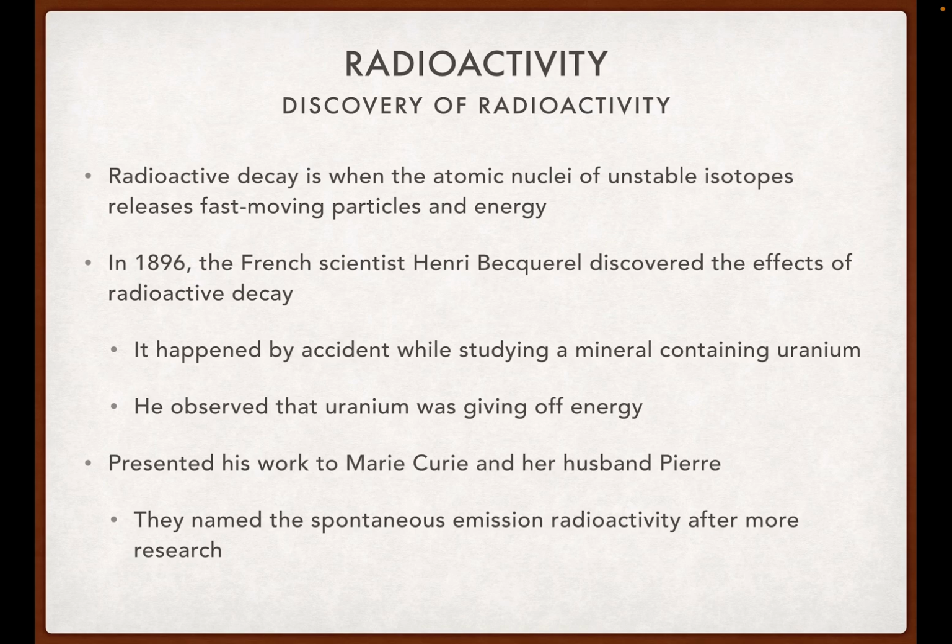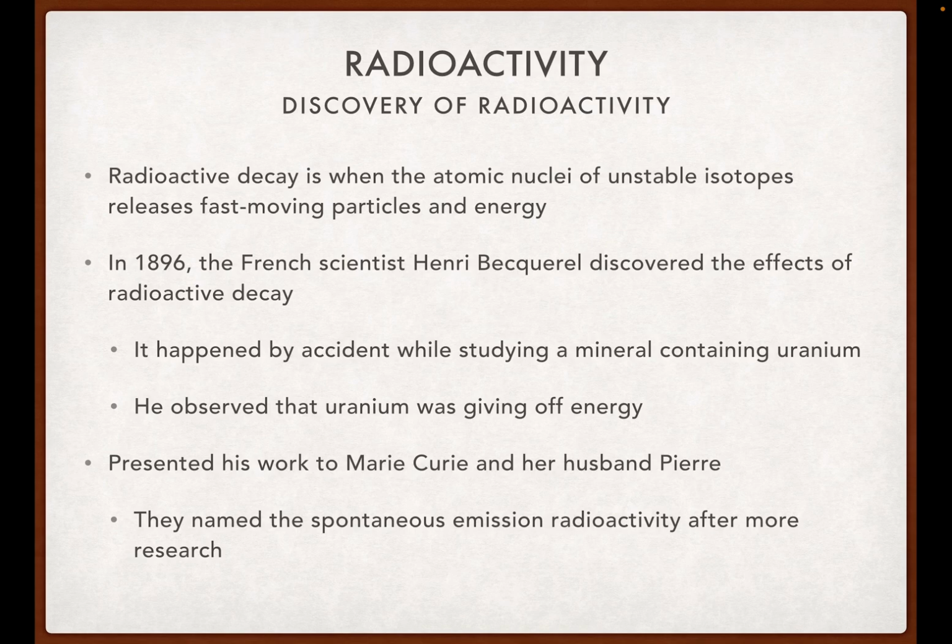He was studying a mineral that contained uranium, and he noticed that the uranium was giving off an energy, and that energy coming off was actually radioactive decay, the process, and the rays that come off from that. Basically, radioactive decay is when the nucleus of an unstable isotope breaks down, and it's going to make a new nucleus, and it's going to release some kind of fast-moving particle and energy. And we'll get into what the different kinds of that are in a second.